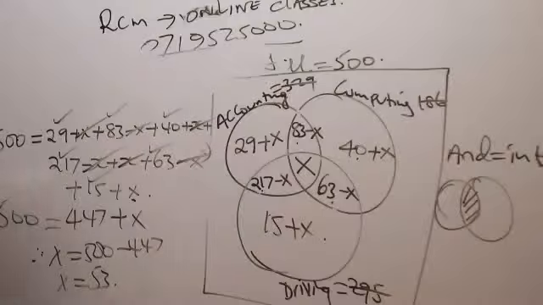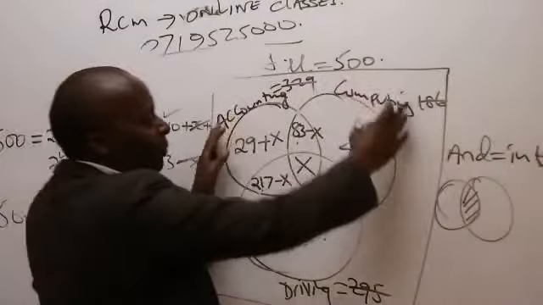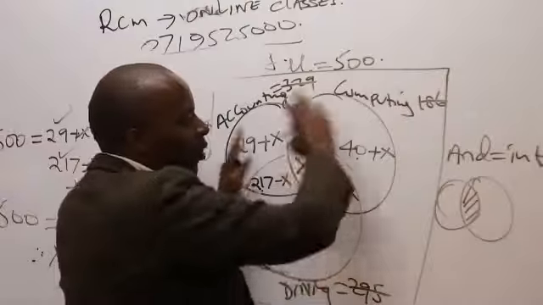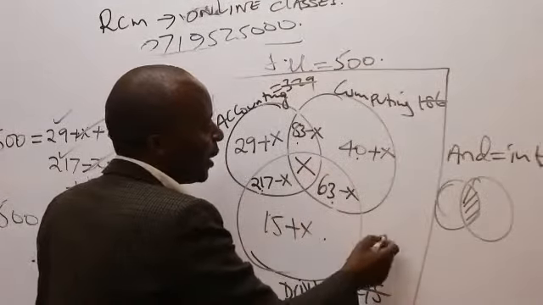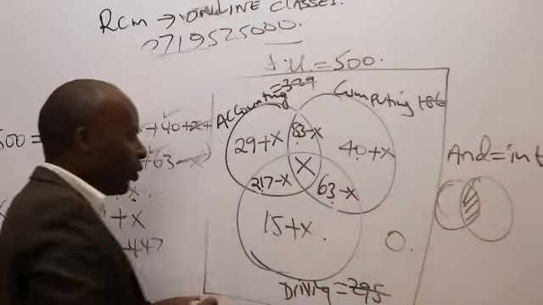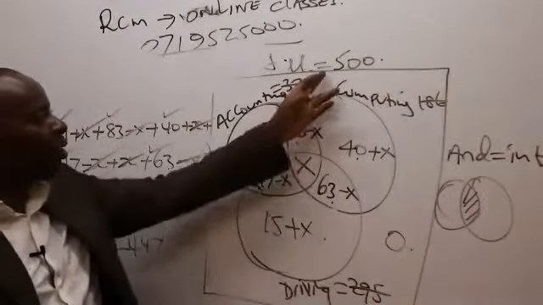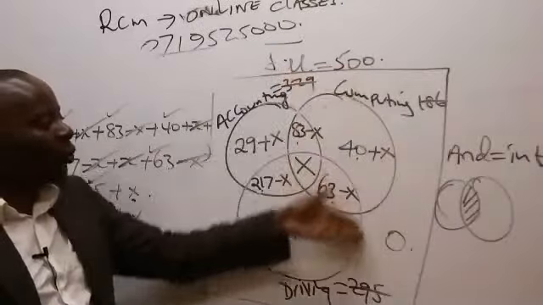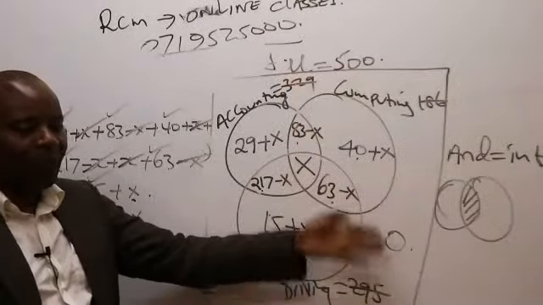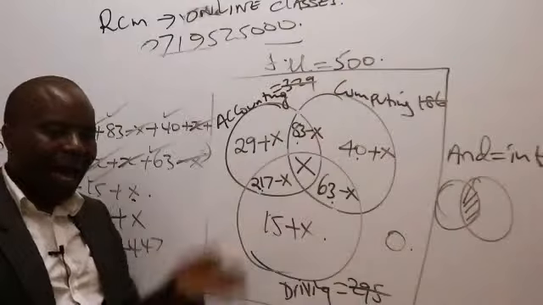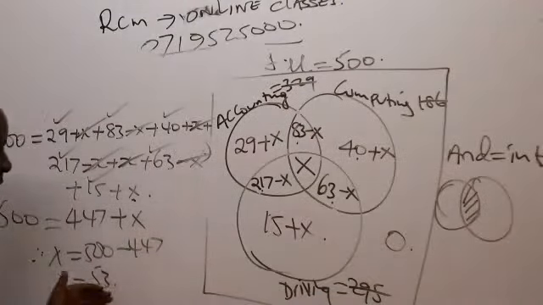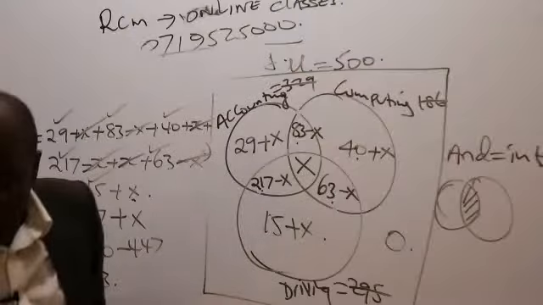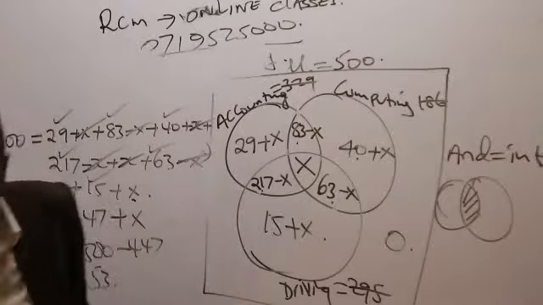Now, ladies and gentlemen, remember, it's important for you to know this. Outside here, unless you're given any further information, honestly, how do you get somebody being called a student of a particular school who is not doing any course? Remember, they told us this business school has exactly 3 courses, so you can't have anybody outside there. So having gotten x is 53, please go ahead and read the examiner's question.